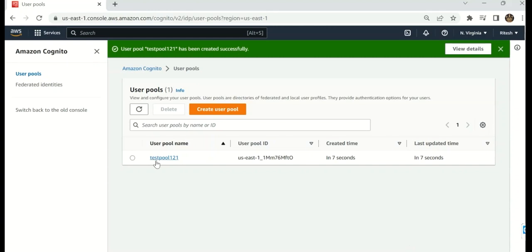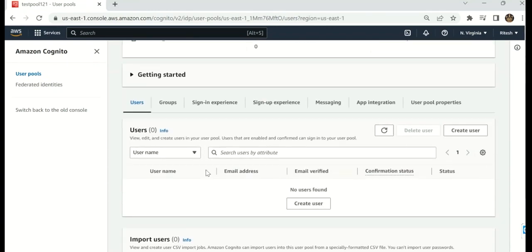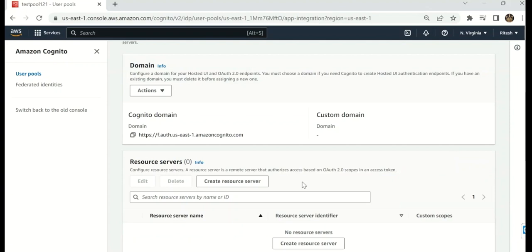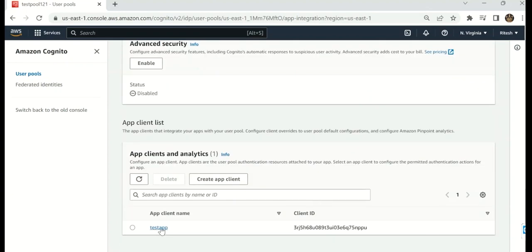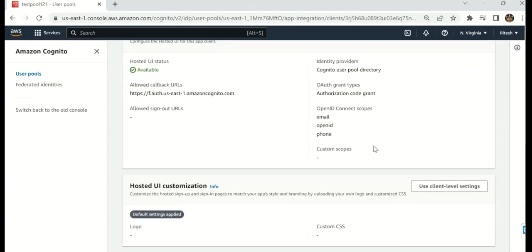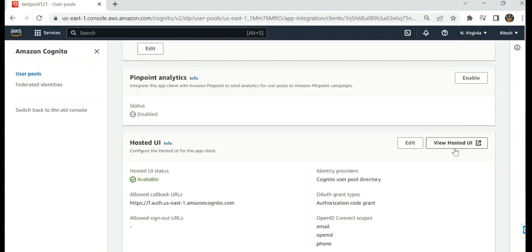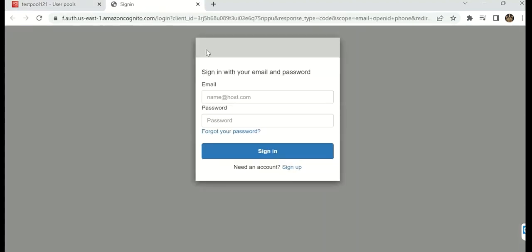So this is my test pool. My user pool name has been selected, but there is no user over here. So I have to go to app integration and click on test app. We have to view the hosted URL. So this is a sign-up page.